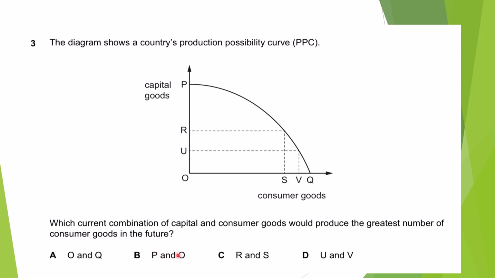So PO would be the answer. It means that if he is investing now only in capital goods, right? So that is P and O, right?